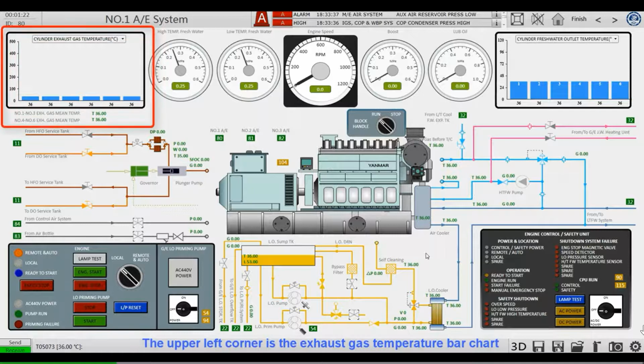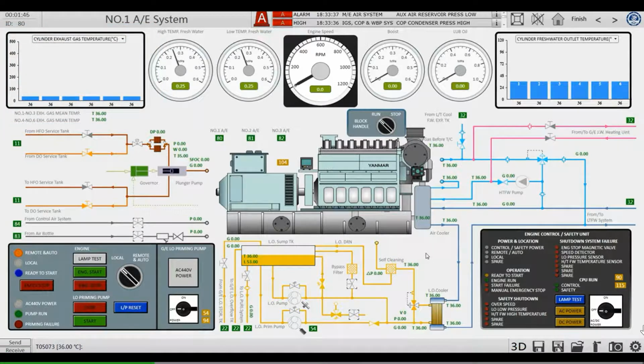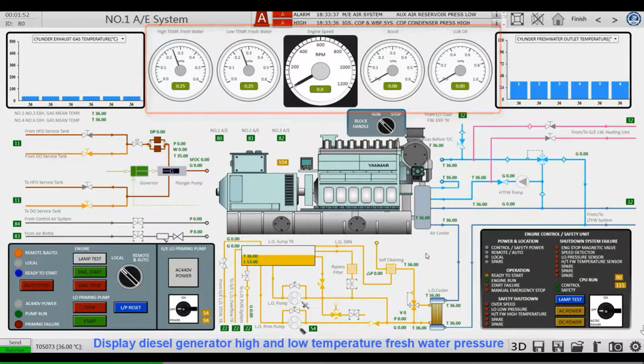The upper left corner shows the exhaust gas temperature bar chart of each cylinder of the diesel engine. The temperature chart has 2 display modes. The first display mode is to directly display the exhaust gas temperature of the cylinder. The second display mode shows the deviation of cylinder exhaust temperature. In the middle are 5 meters. They display diesel generator high and low temperature freshwater pressure, engine speed, scavenging air pressure, and lubricating oil pressure, respectively.